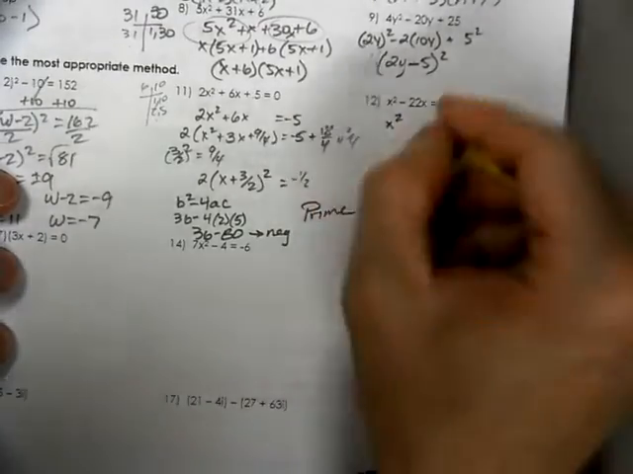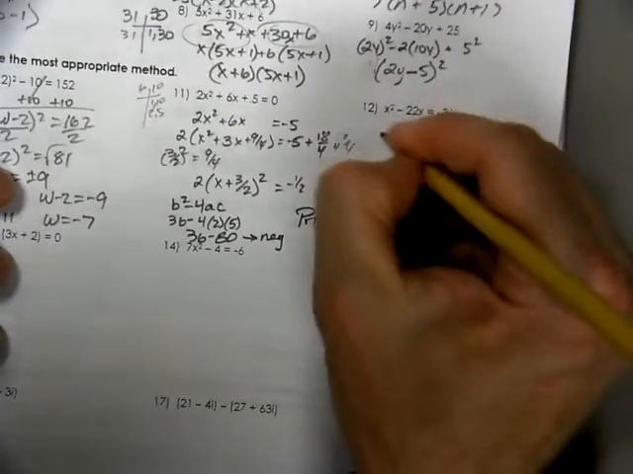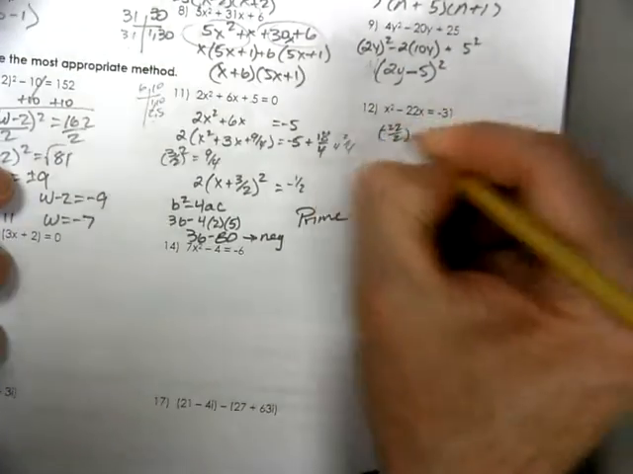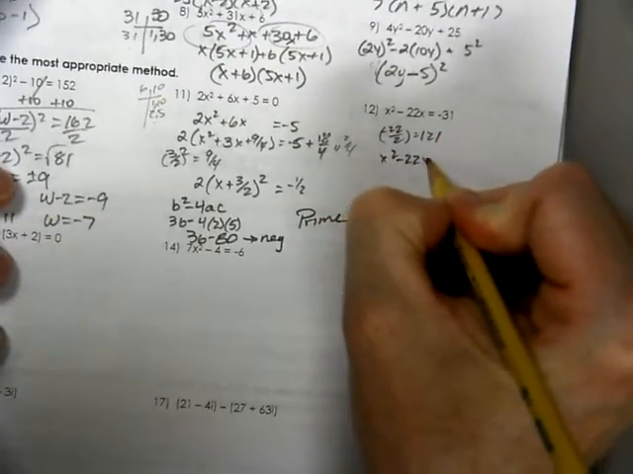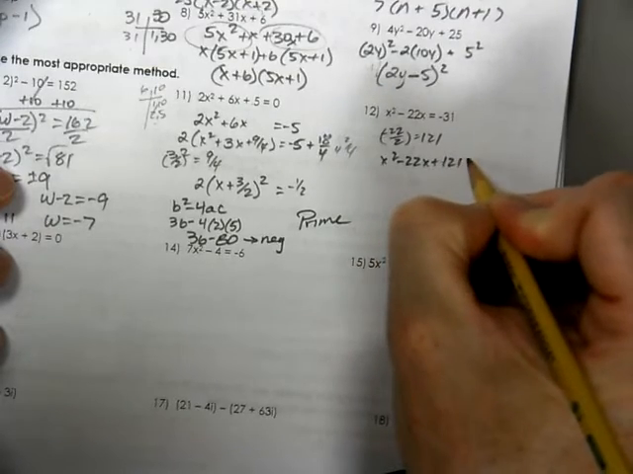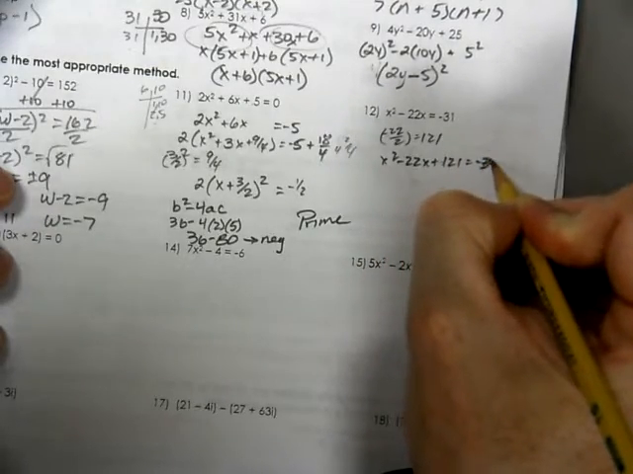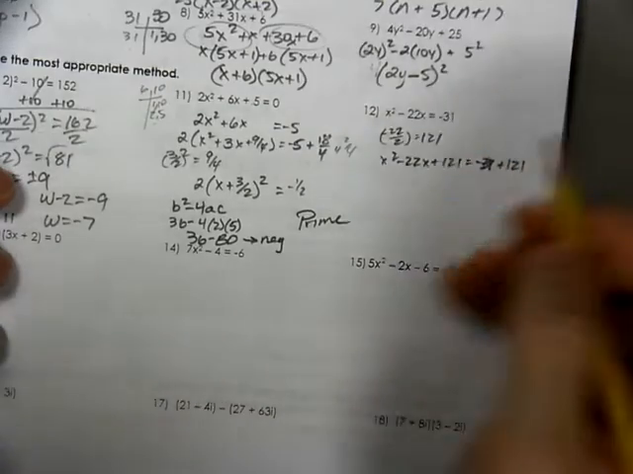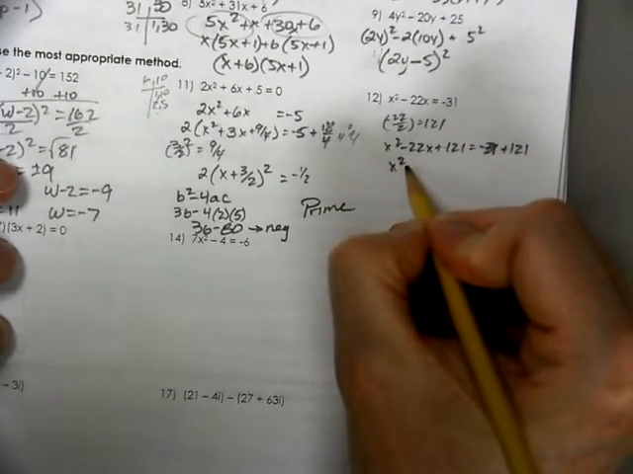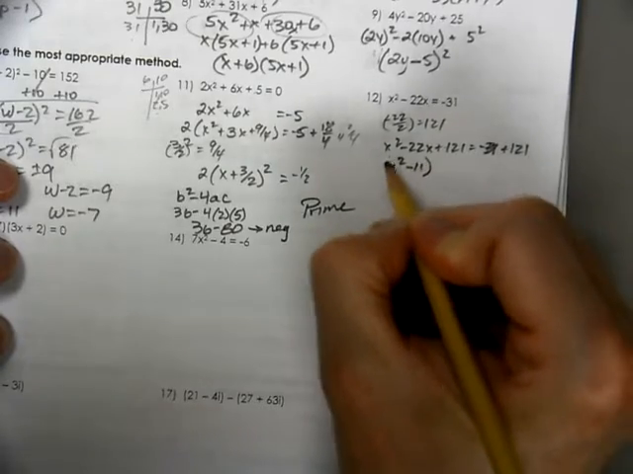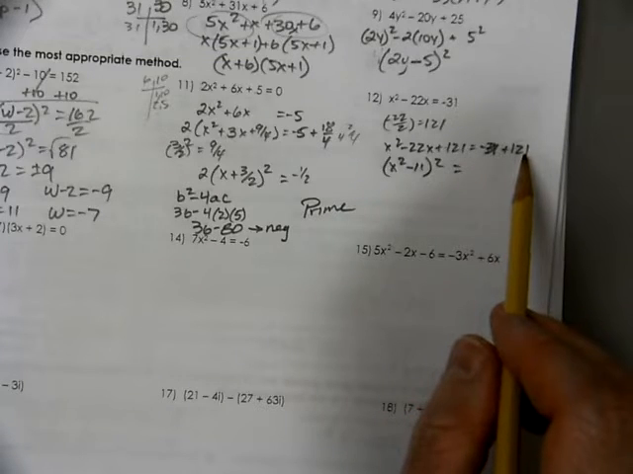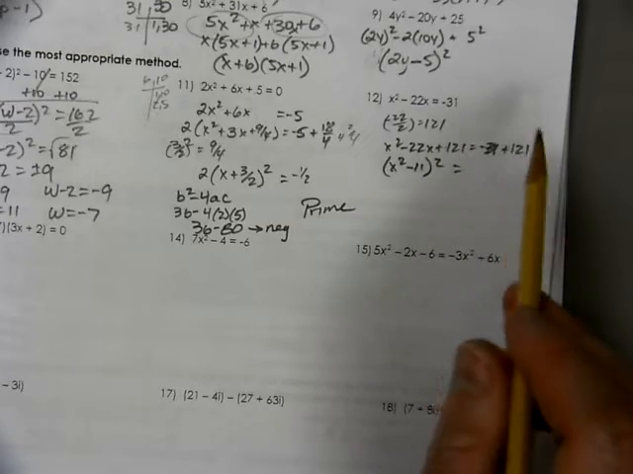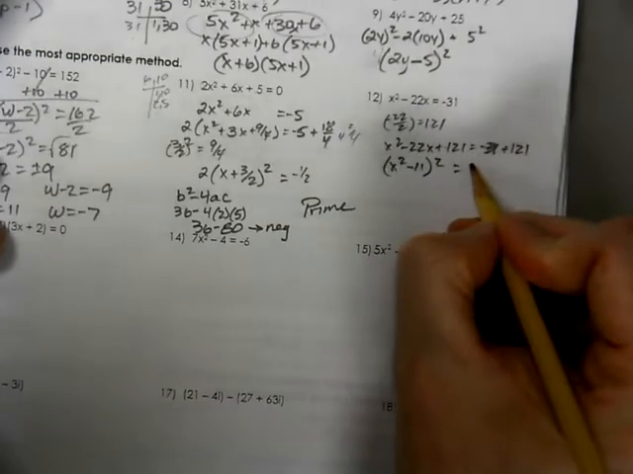x squared minus 22. I don't need to rewrite it, I guess. I'm going to take my b term, divide it by 2 and square it, and we'll add that to both sides. And that's going to give me x minus 11, quantity squared. 121 minus that, minus 21 would give me 100. Minus 31 is going to give me 90.